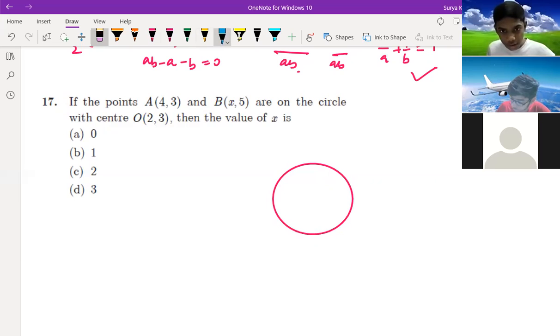So it's 0, sir. 0, okay. See, it's not a diameter. They are saying a point on the circle. Remember that. So this is equidistance, not midpoint. Understood, Adarsh?